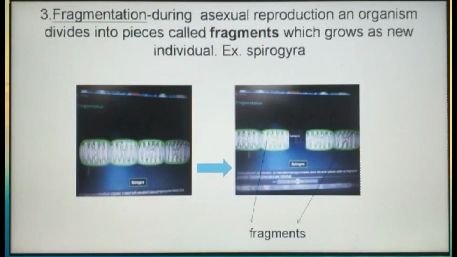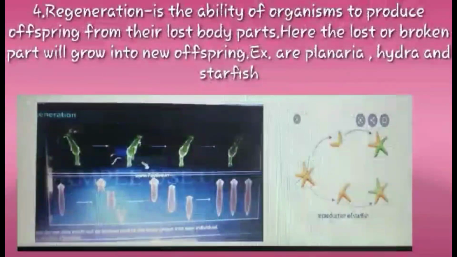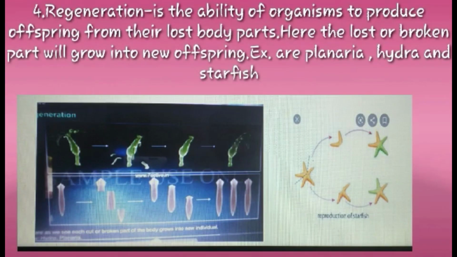Third, fragmentation. During asexual reproduction, an organism divides into pieces called fragments, which grow as new individuals. Example, Spirogyra. Fourth, regeneration. Regeneration is the ability of organisms to produce offspring from their lost body parts. Here, the lost or broken part will grow into new offspring. Examples are planaria, hydra, and starfish.